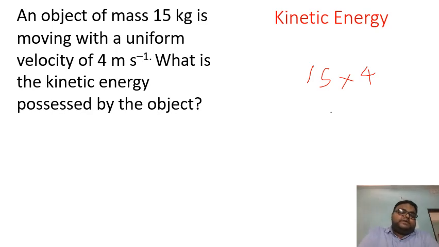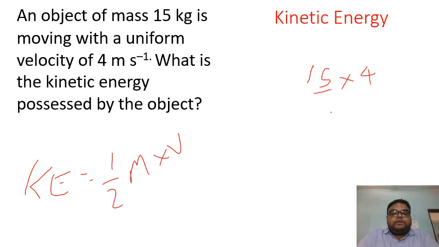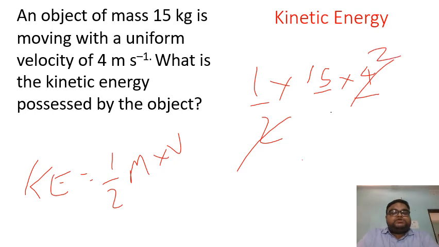We know that kinetic energy equals half into mass into velocity squared. So we have written the mass and the velocity, and just multiply it with half. This will cancel and give 2, so it will be 30 joules of energy. Understood, students? The kinetic energy will be 30 joules.